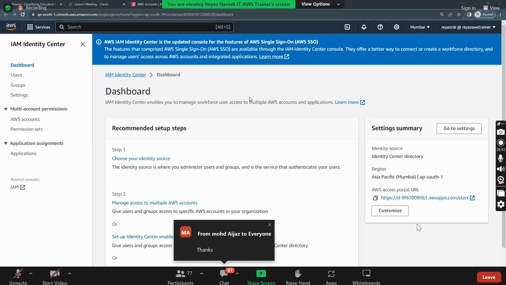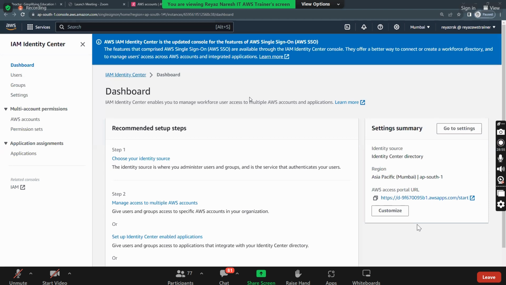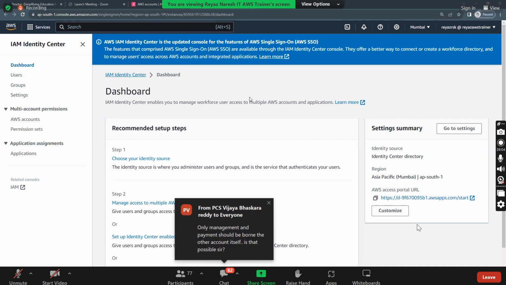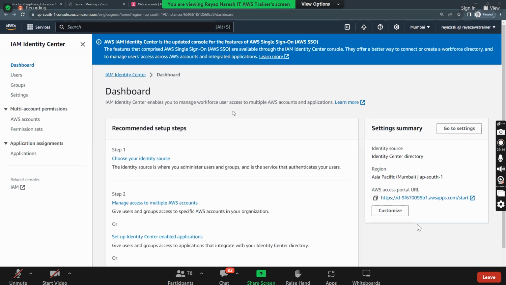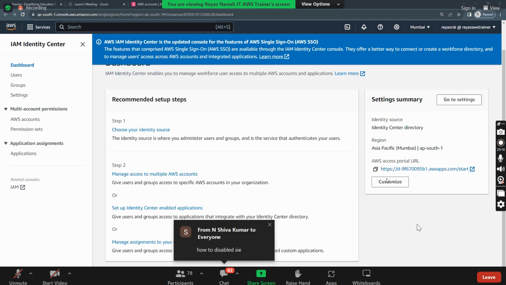Okay, good. So now, which service is this? Identity Center. By default, is this Identity Center enabled or disabled? Disabled. What do you need to do? Enable. A small button will come. What is that? That small button is called enable. So click on enable, and automatically you will get this page. I haven't done anything. I click on enable, and automatically you get it. Okay. So now I told you, no?